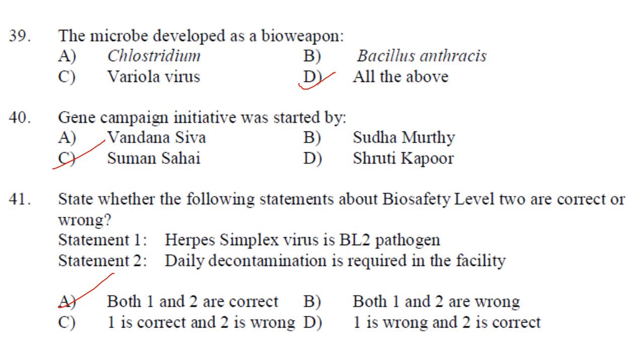The microbe developed as a bioweapon: Clostridium, Bacillus anthracis, variola virus, all of the above. Gene Campaign initiative was started by Suman Sahai. Answer is option C. State whether the following statements about biosafety level 2 are correct or wrong. Herpes simplex virus is a BL2 pathogen. BL2 is biosafety level 2 pathogen. Yes, that is correct. Daily decontamination is required in the facility. Yes, because it is a BL2 pathogen, you have to decontaminate daily. So both 1 and 2 are correct. Answer is option A.